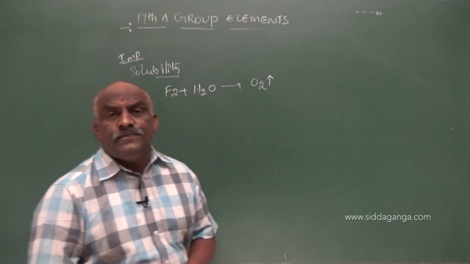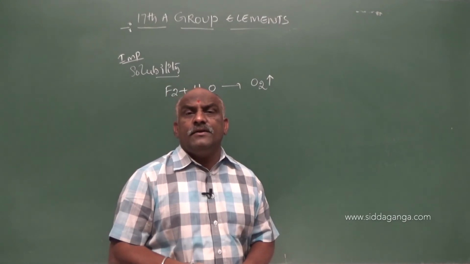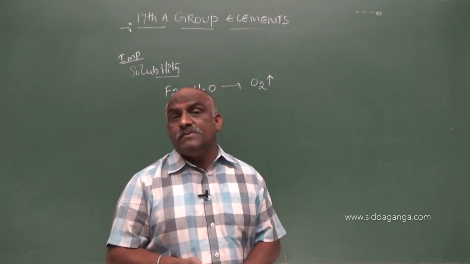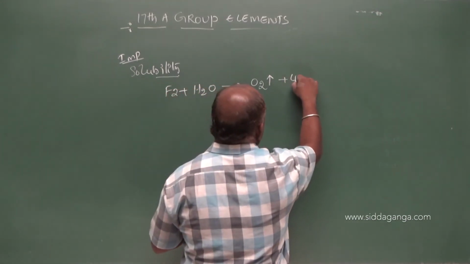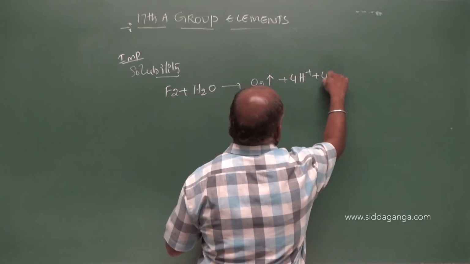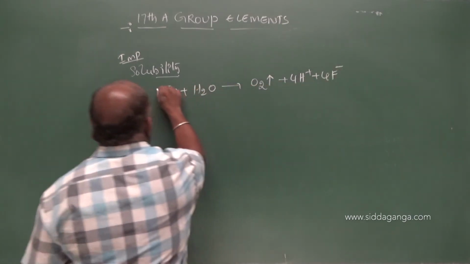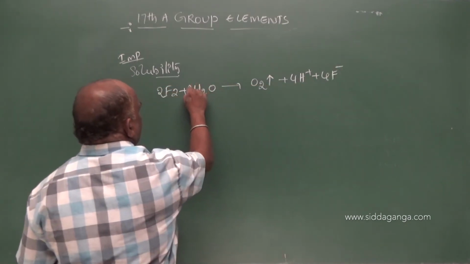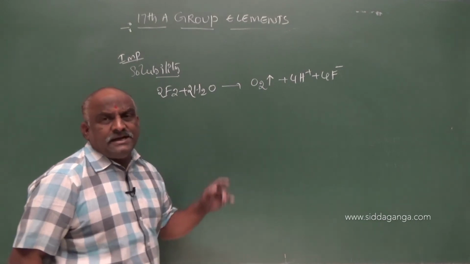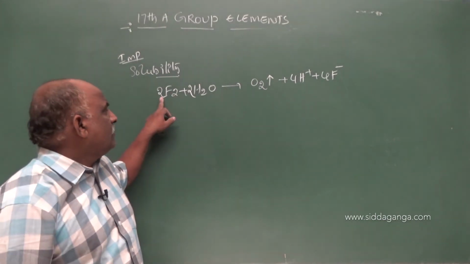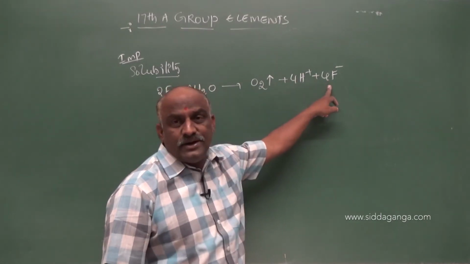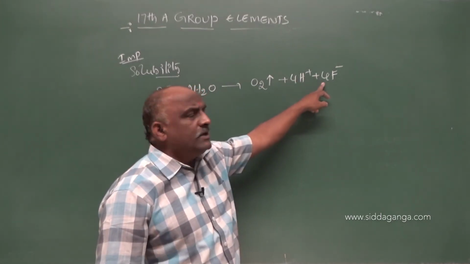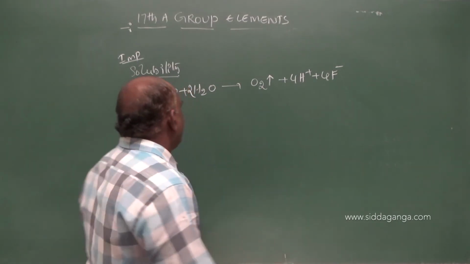Oxygen gas. Fluorine dissolved in water liberates oxygen gas. Remember this point was very important, my dear students. In the NCERT textbook it is given like this: 2F2 plus 2H2O gives rise to O2 plus 4H plus 4F minus. 4H plus 4F minus is considered as HF only.